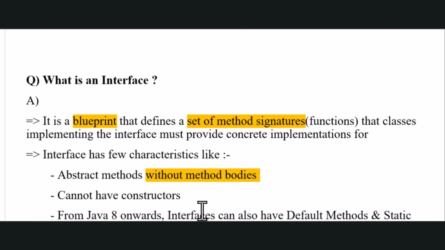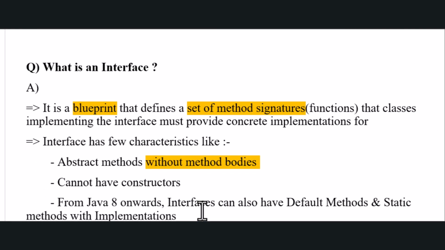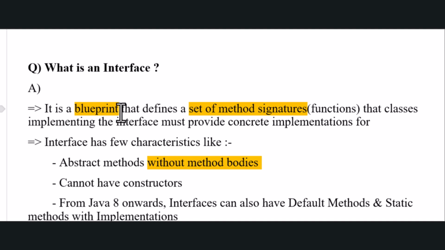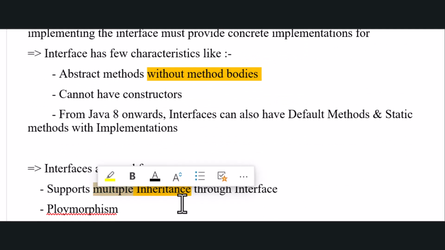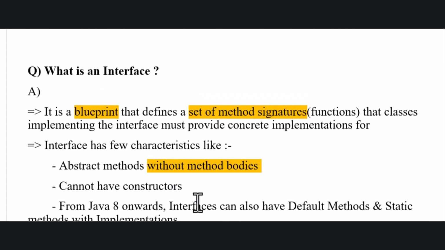What is an interface? An interface is similar to an abstract class, but the only difference is in terms of the variables and the methods. The variables are static and final. So once you have declared the variables, you have to initialize them, and that's it. Whichever classes implement the interface have to use those variables as they are, so there's not a lot of flexibility. Then why is it used? Because of multiple inheritance. There's a beautiful concept of multiple inheritance, and that's the reason we use an interface.